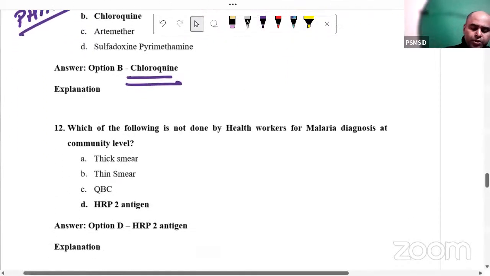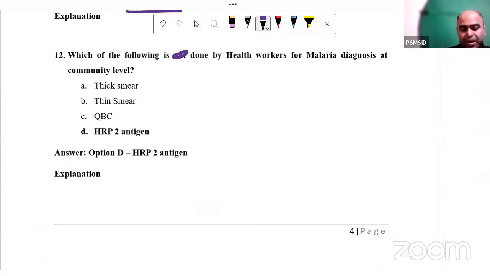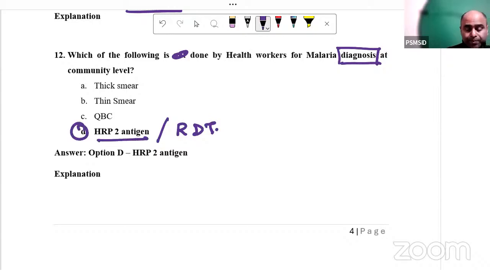Which of the following is not done by health worker for malaria diagnosis? Now the question actually changed. It was actually which of the following is done by the health worker for malaria diagnosis. I just got it last moment. Now see guys, please understand that diagnosis is done by the rapid diagnostic test kit, that is the HRP2 antigen. The health worker does collect the thick and thin smears and will do the MP slide. But for diagnosis, we are using ICT, that is the rapid diagnostic test with the HRP2 antigen.